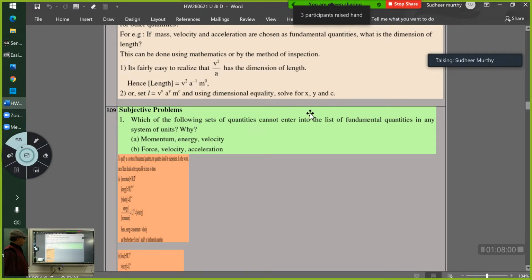Okay, fine. The rule here is, if any one of the physical quantities depends on the other two physical quantities, or on one of them, then this set cannot be considered as fundamental quantities. Am I right? Yes, sir. But force is mass into acceleration, and acceleration is change in velocity by time.